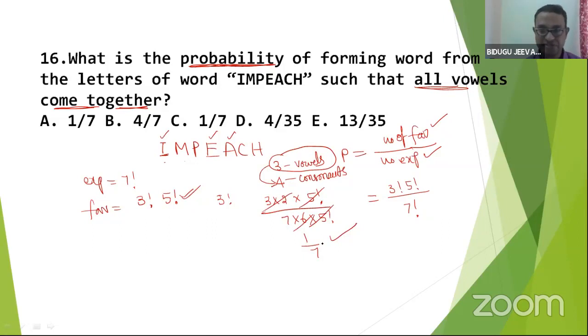Kabir, your answer is right, as well as Jahnavi. Great, Amma. So you're doing well. Probability questions are very simple, and sometimes it will test your way of thinking, right? Excellent. Let me go to the next one.